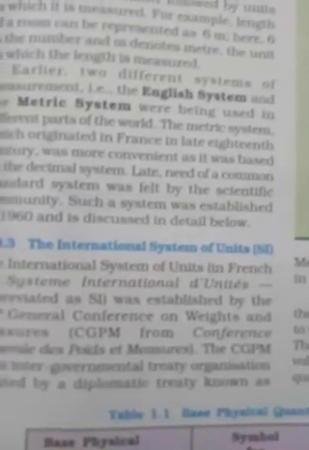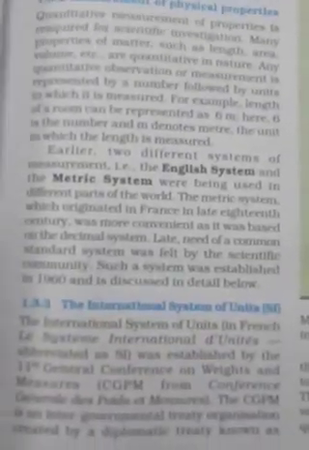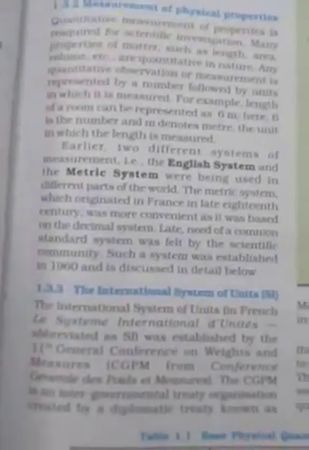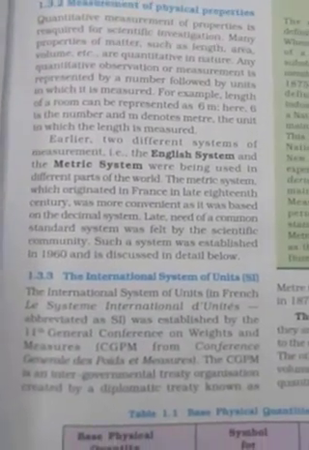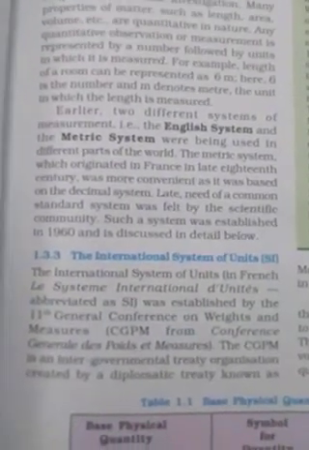So what is scientific community? In next topic I will teach you. 1.3.3, the International System of Units. Earlier two systems, English system and metric system, but they were not uniform throughout the world. So for uniformity, the system has come that is called the International System of Units, that is SI units, Standard International.